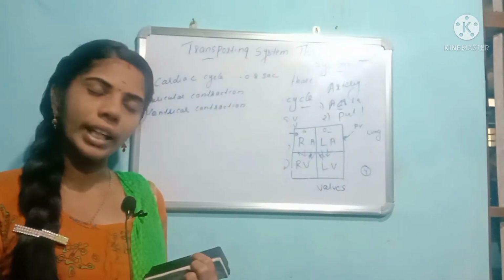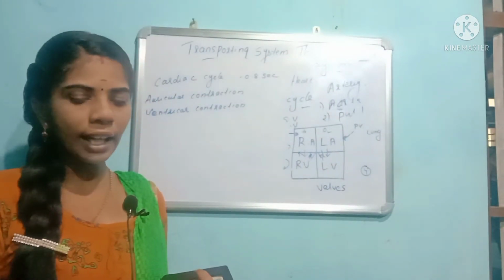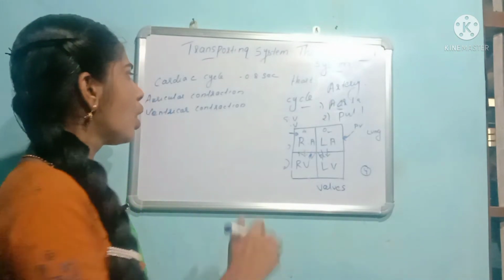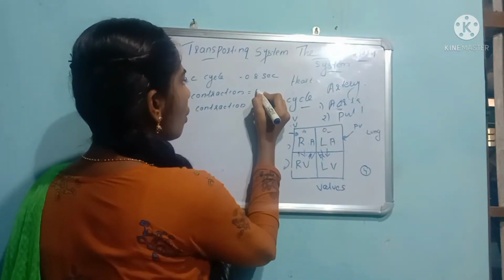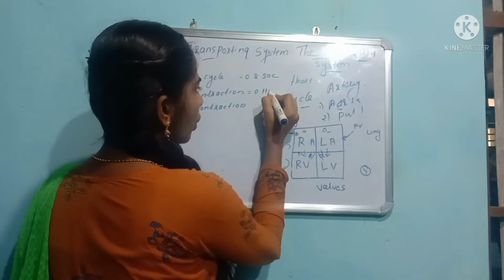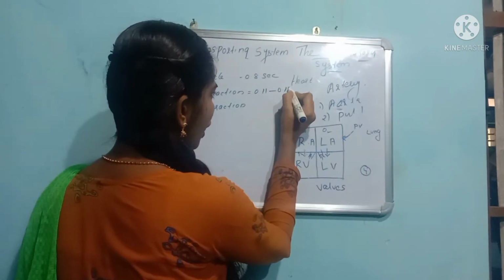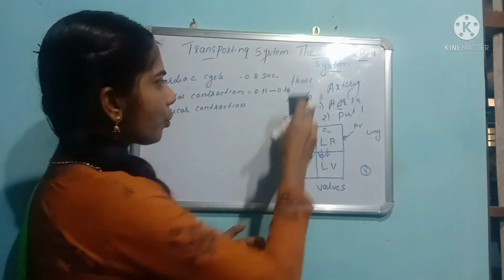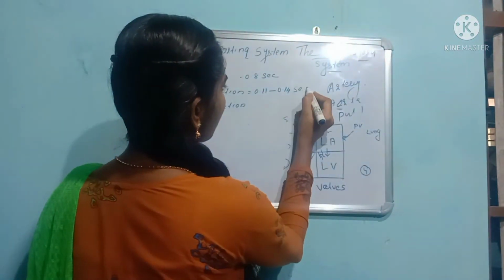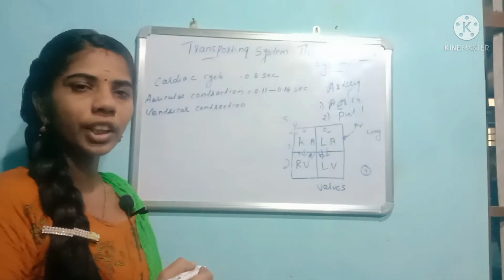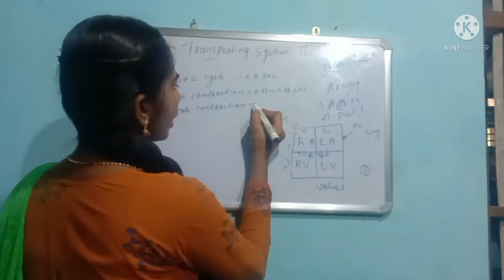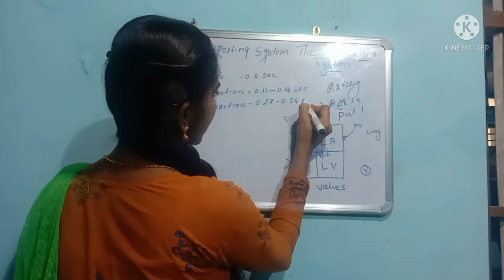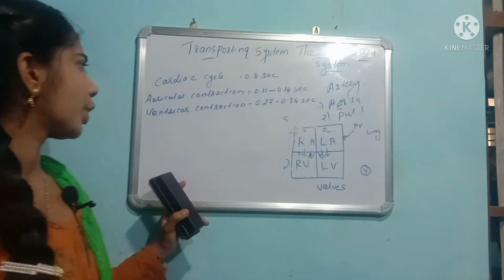For the auricular contraction, 0.11 to 0.14 second will be taken, and for the ventricular contraction, 0.27 to 0.34 seconds will be taken.